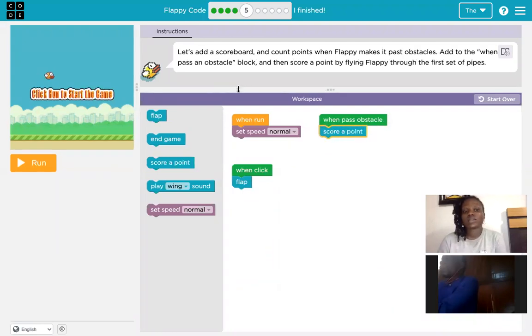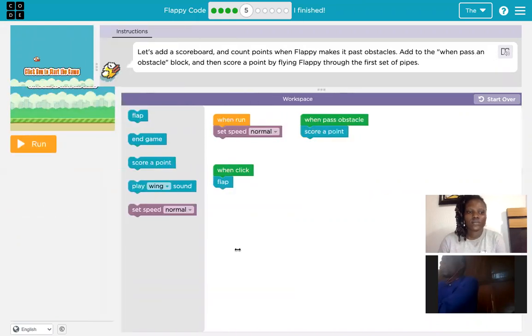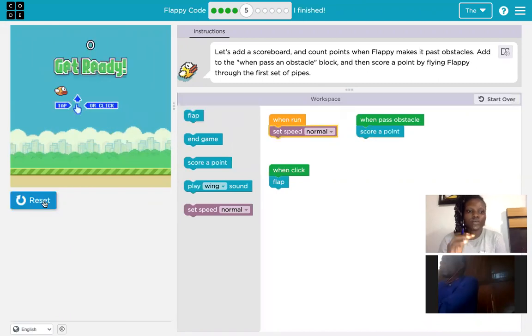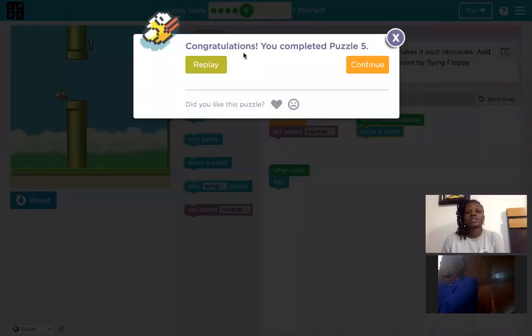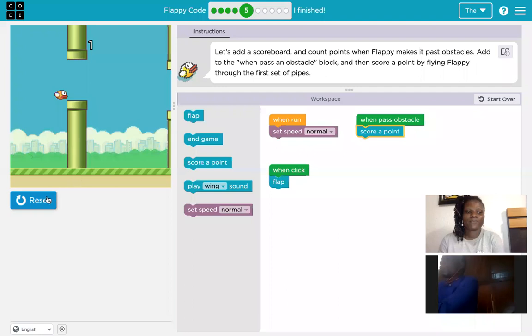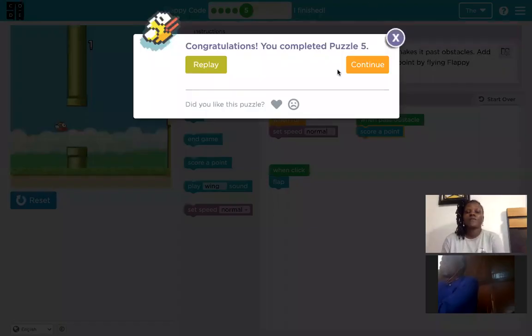Now let's see that. Let's run that. Click on run. Let's try to pass an obstacle. Yes, we're able to pass an obstacle without hitting it. So score a point. Let's replay. When I pass an obstacle, score a point. Very good.